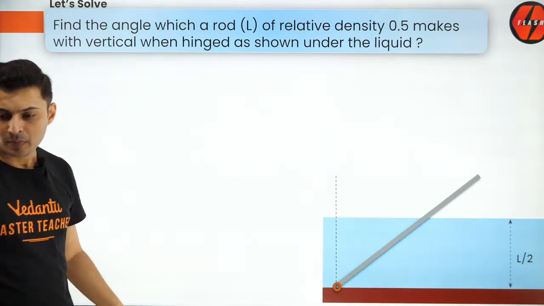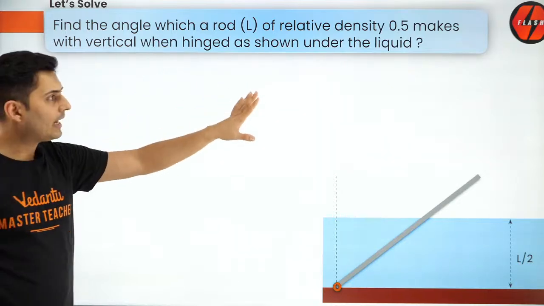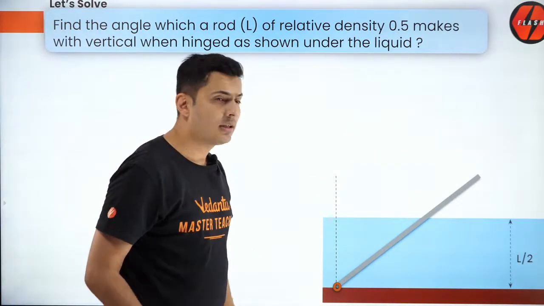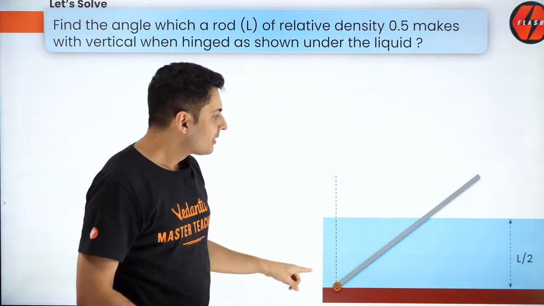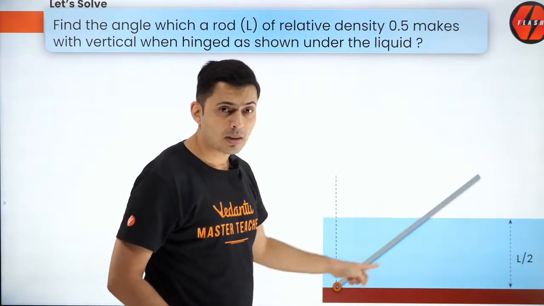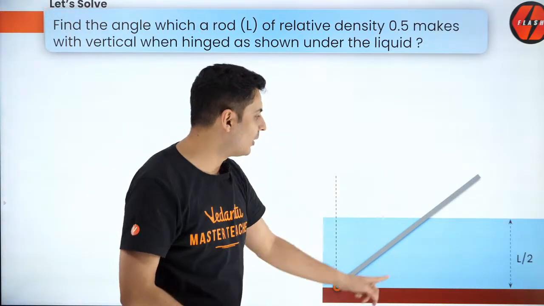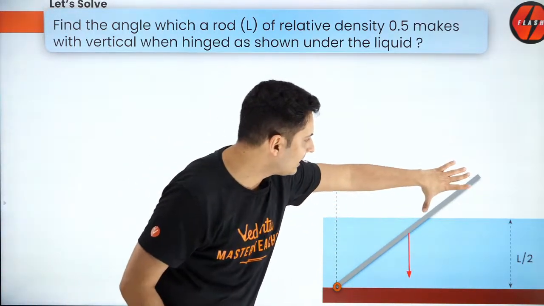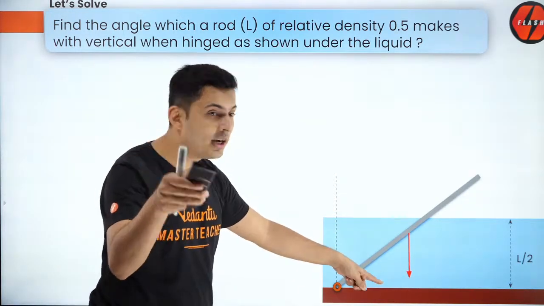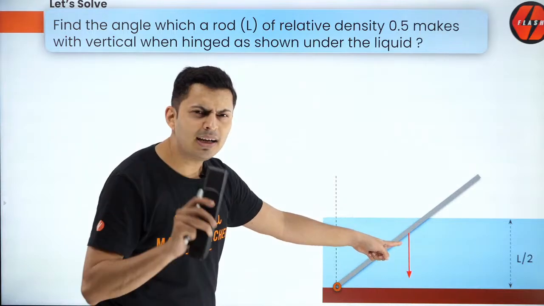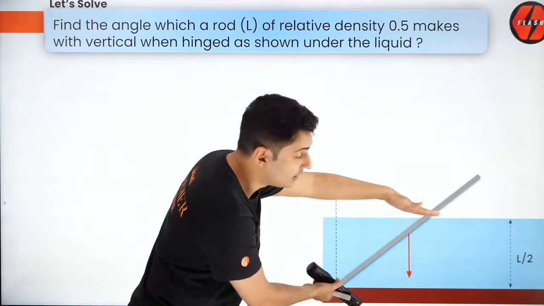All right. So let's do this question if everybody has understood the diagram. Now this is a very good question to explain center of buoyancy, that's why I'm taking this up. The rod has a length L. So the rod's weight will act from the center of mass of the rod, somewhere here, exactly at half the length. This is the weight of the rod. But the buoyant force will not act from here. Why? Think about it. Only this much part is under the fluid, correct?